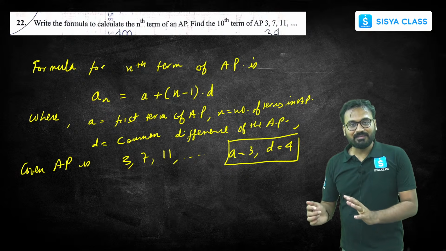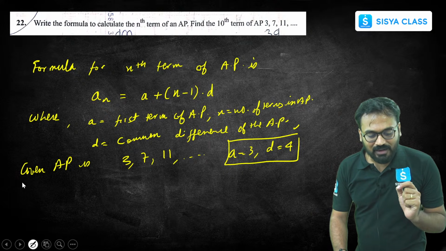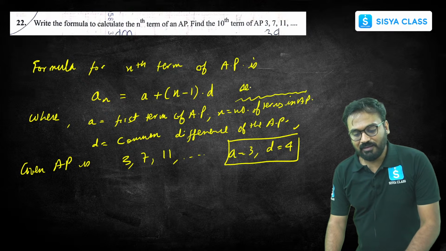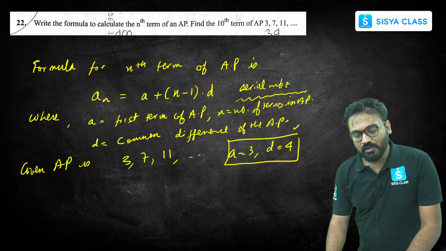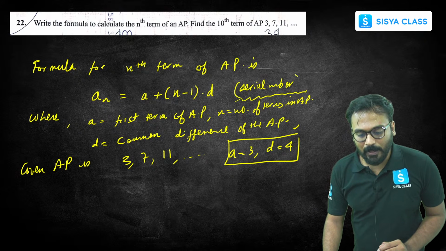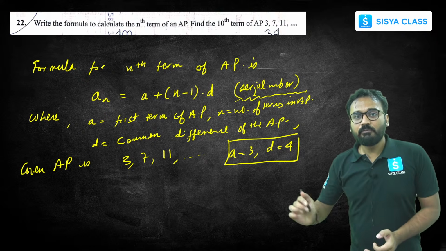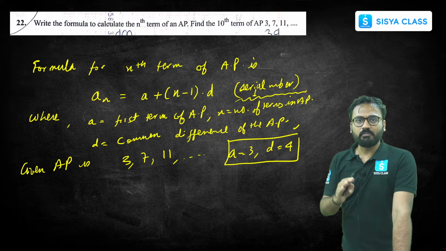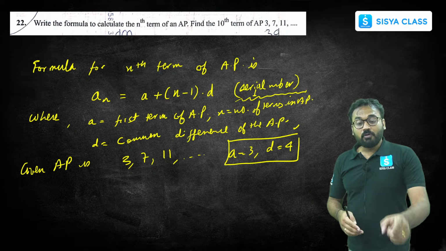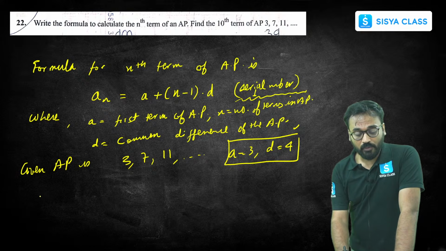Which term? 10th term. So where I wrote n is the number of terms, it basically means the serial number of the term. Which number term you need to find out. That's what it means over here. In case of sum, it actually means the number of terms. If I want to find out the 5th term, I'll put n equal to 5. If I want to find out the 6th term, I'll put n equal to 6. If I want to find out the 10th term, what will I put? N equal to 10. So I'll put it over here.